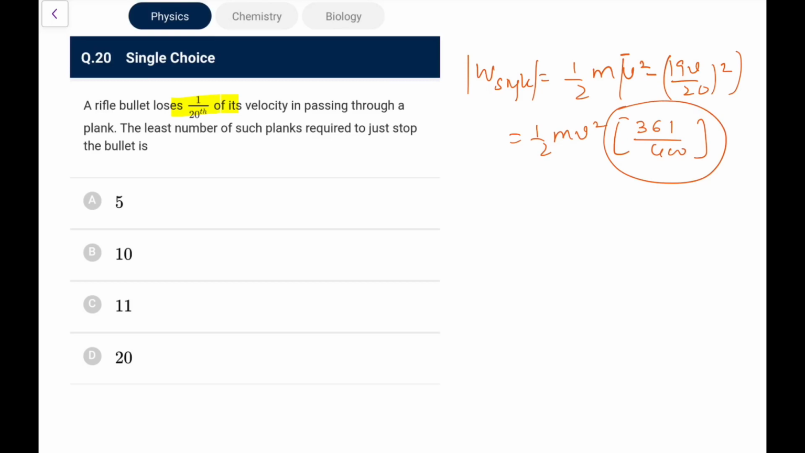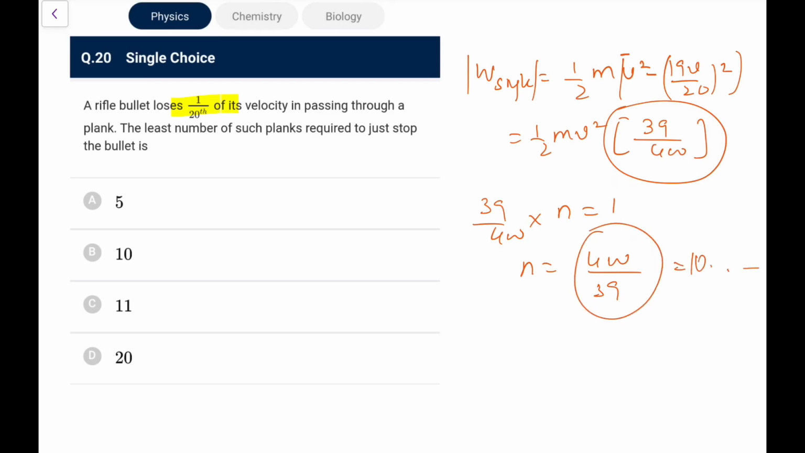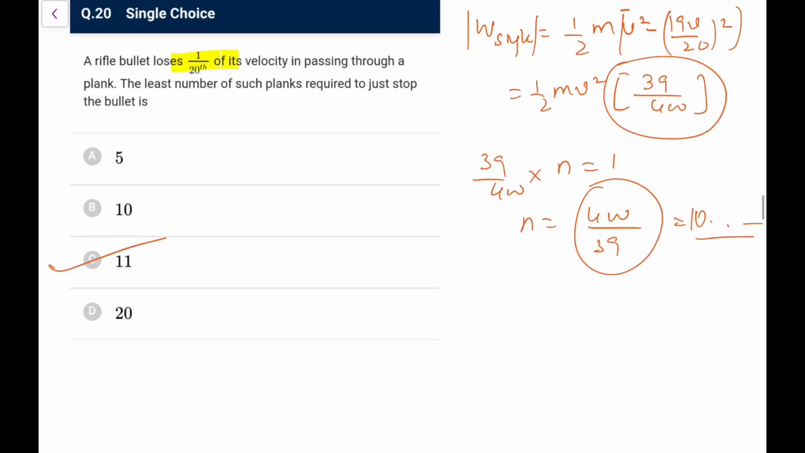So this much fraction of energy is lost by 1 plank. So to make it completely lose, 361 by 400 multiplied by n must be equal to 1. So n must be 400 by, sorry, 400 minus 361 it was, I am doing it wrong, it should be 39. So it is 400 upon 39. So it comes out as 10 point something. So we need 11 planks to completely stop, because in 10 it won't completely stop.